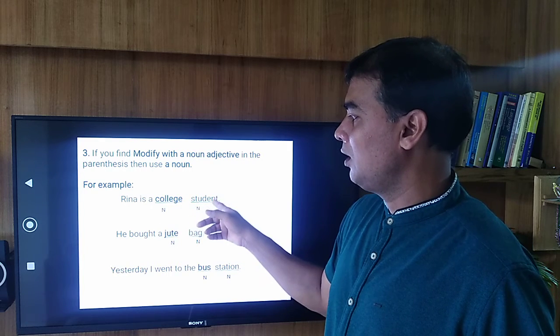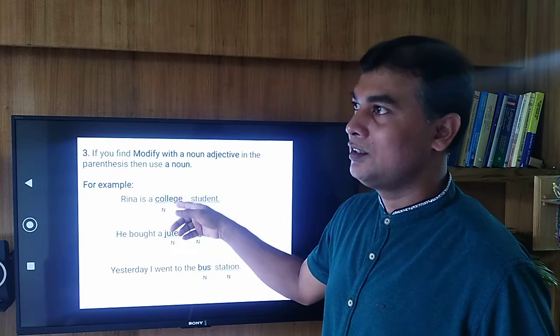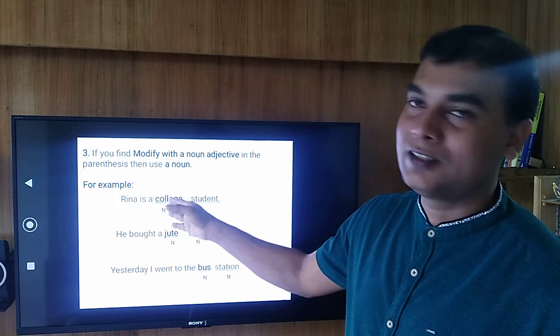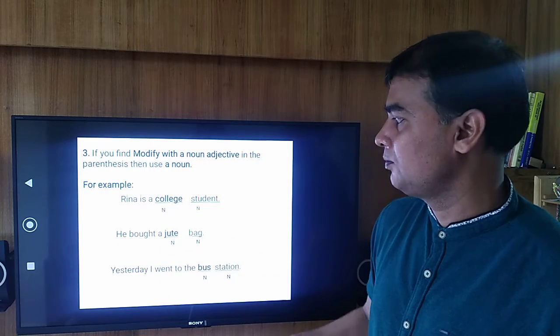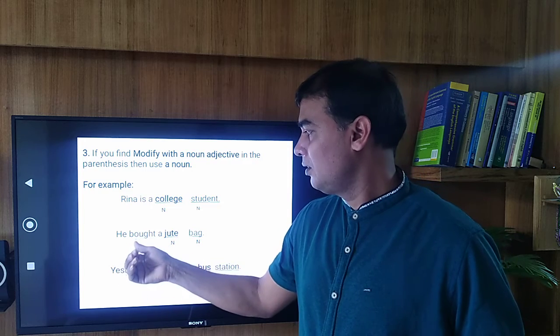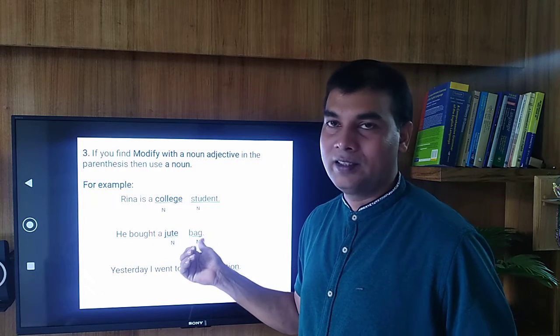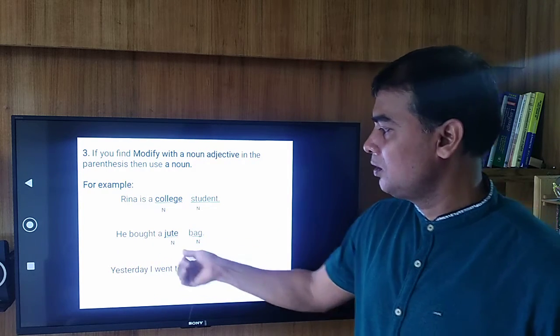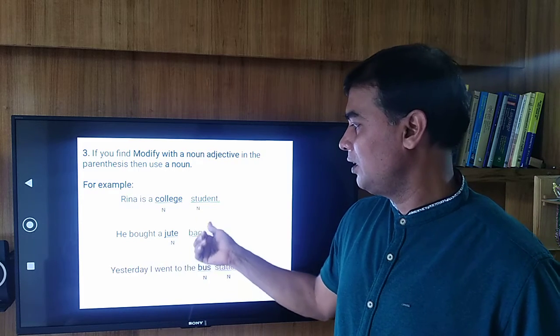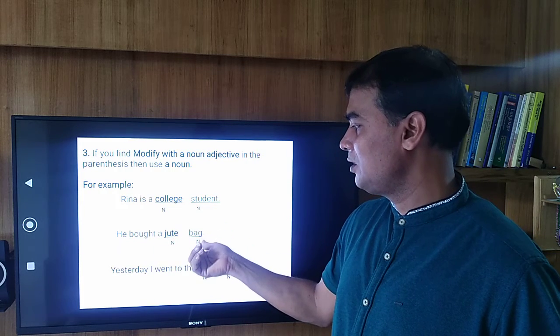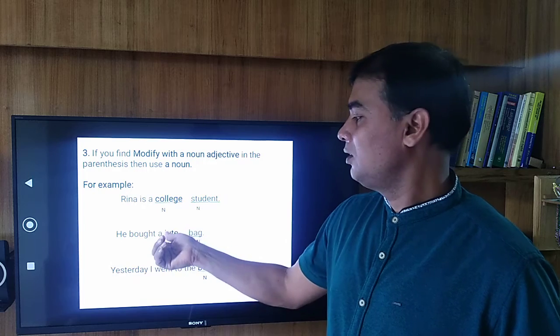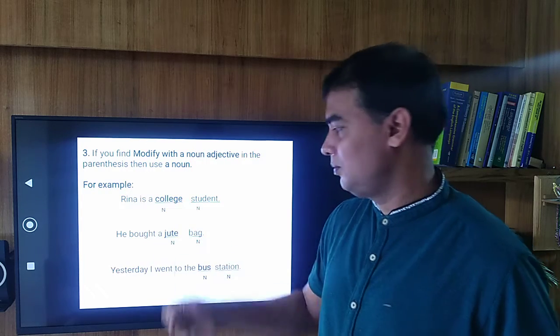Both are nouns, but here college works as an adjective, so this is called a noun adjective. Again, he bought a jute bag. Bag is a noun, jute is also a noun, but here jute is modifying the noun bag, so jute is also a noun adjective.